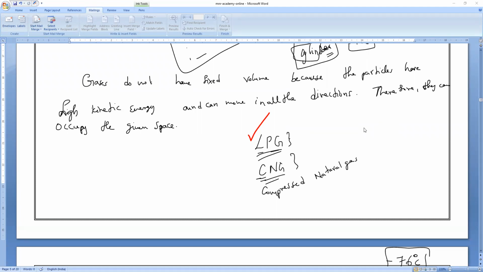That is why the LPG which we use as a domestic fuel is a highly compressed gas, and CNG also. Sir, one doubt. Yes, Mari. Sir, LPG is in liquid form inside the cylinder. When we are pressurizing it, the temperature decreases, no, sir?